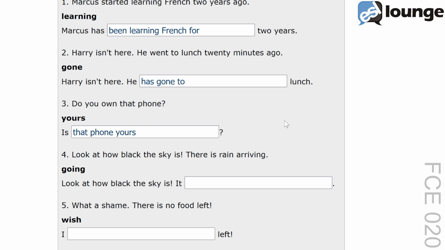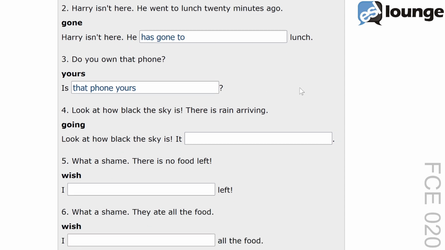Here's question 4. The original sentence is, look at how black the sky is. There is rain arriving. The keyword is going. And the second sentence is, look at how black the sky is. It blank. The correct answer is, look at how black the sky is. It is going to rain.